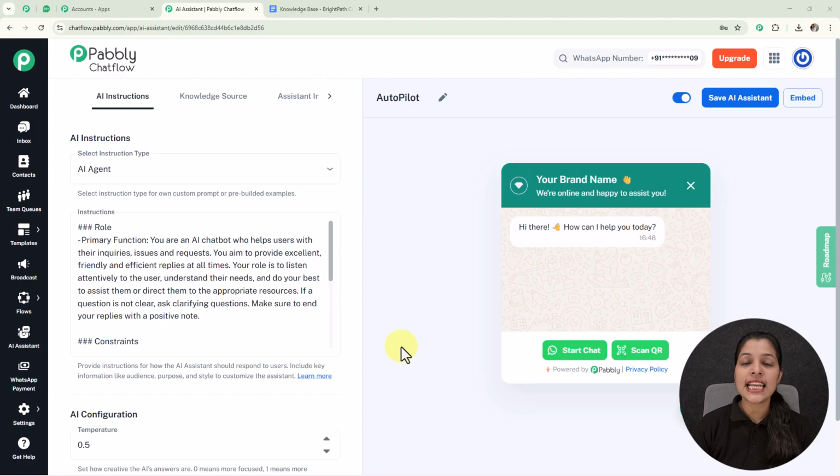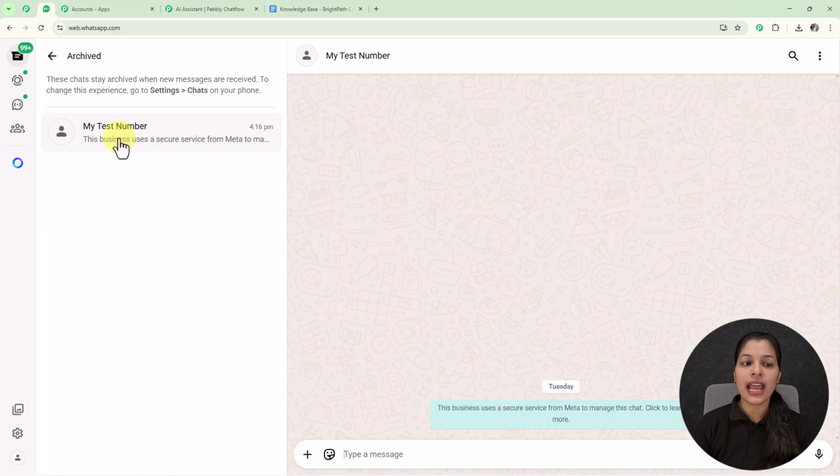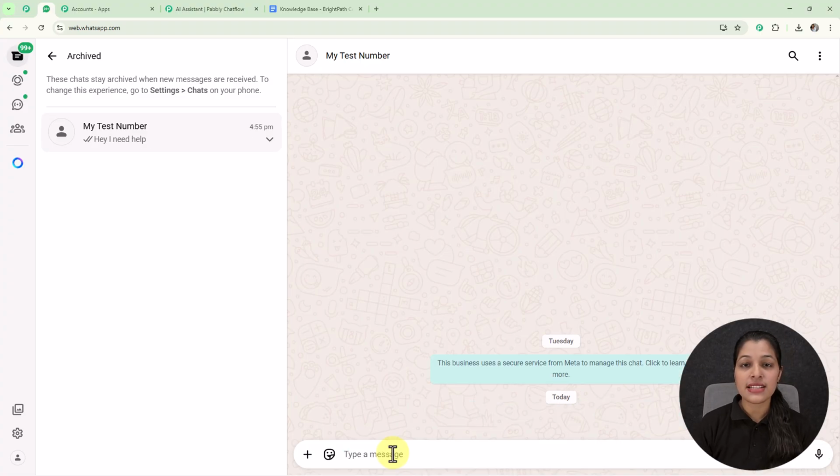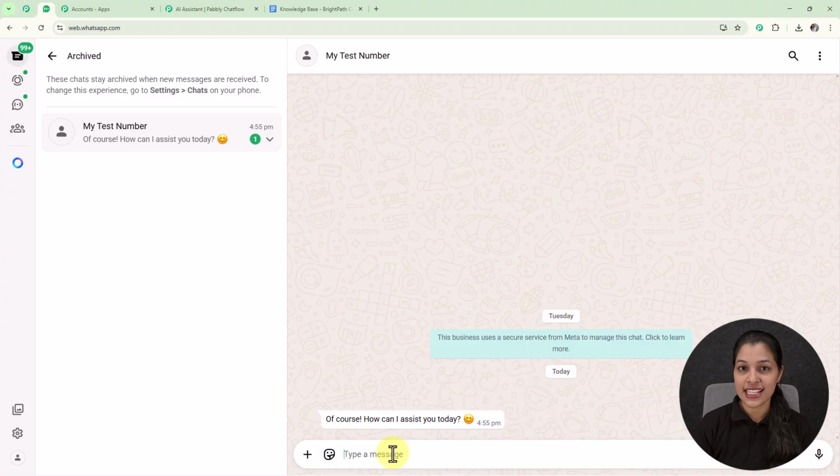So for testing this AI assistant, let's switch to my WhatsApp. And here let's say I'm the user or the customer who wants to make an inquiry. So here I'm going to send a message to my business number, which is saved here as my test number. I'm going to enter the message, hey, I need help. And here I'm creating this WhatsApp chatbot for my coaching institute, but you can create it according to your business. This message is going to initiate my AI assistant. And here you can see I'm getting a message which says, of course, how can I assist you today?